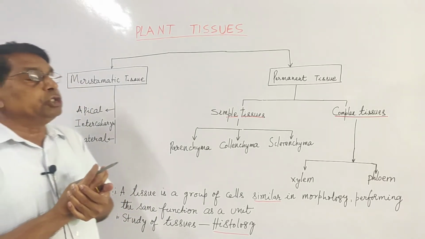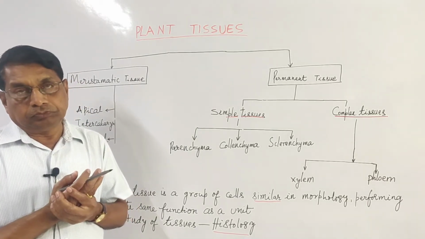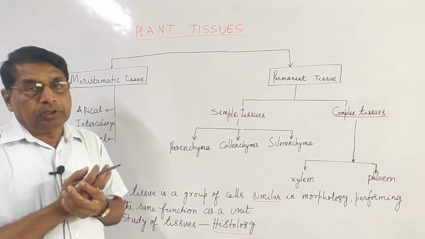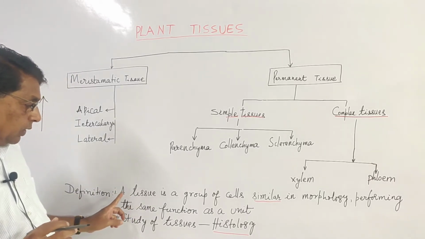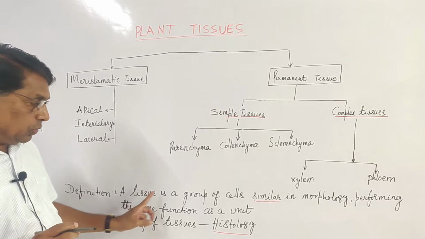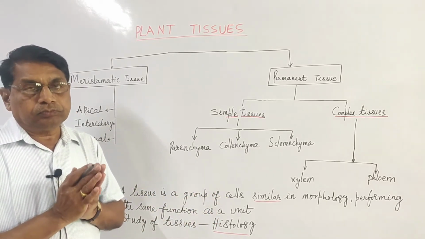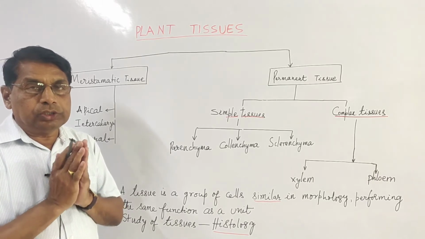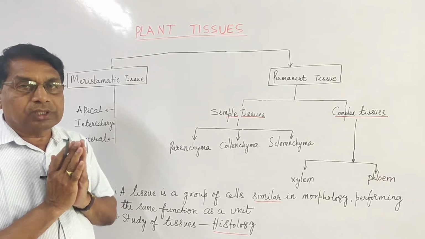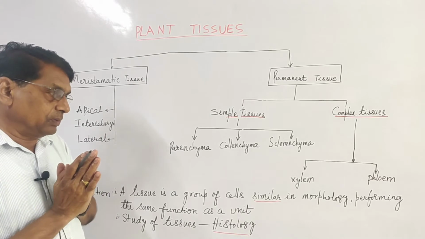What is a tissue? The definition is, a tissue is a group of cells, few cells or many cells.